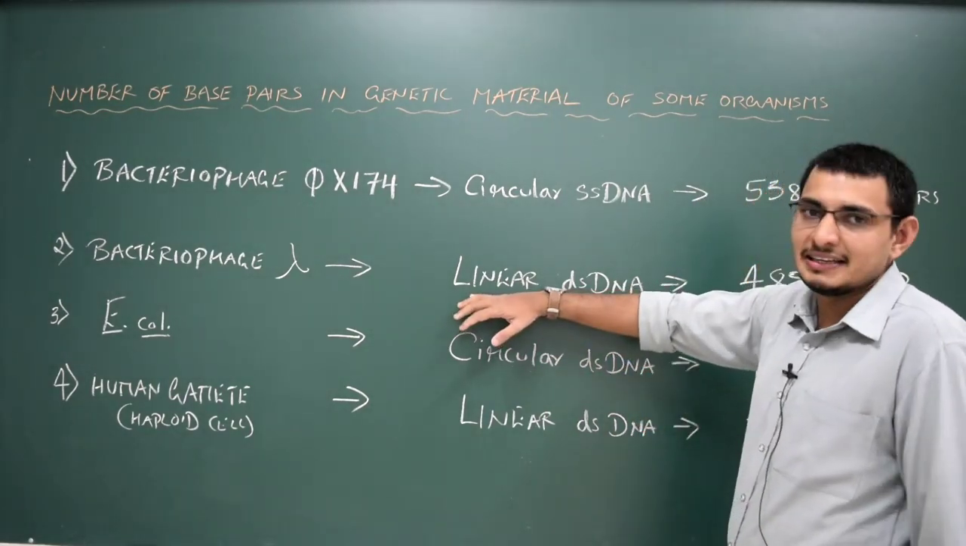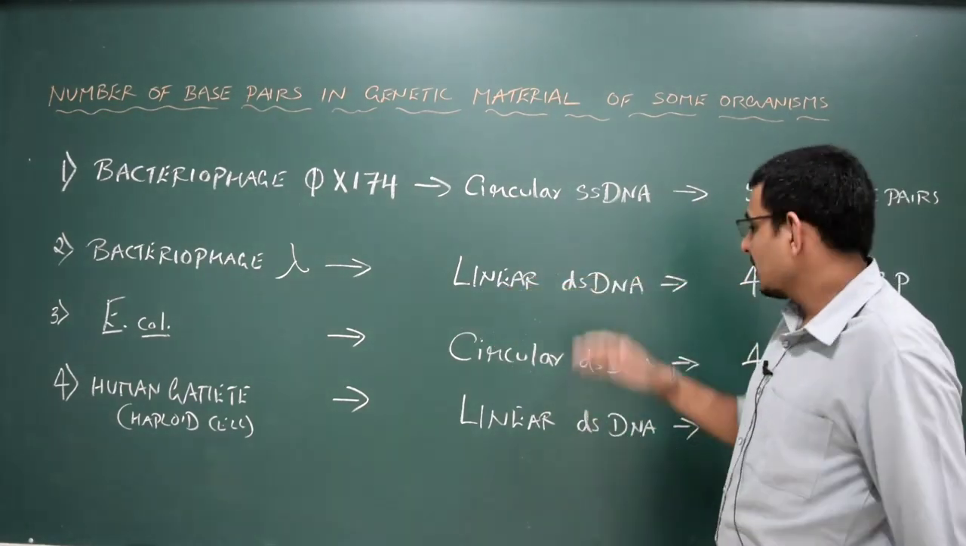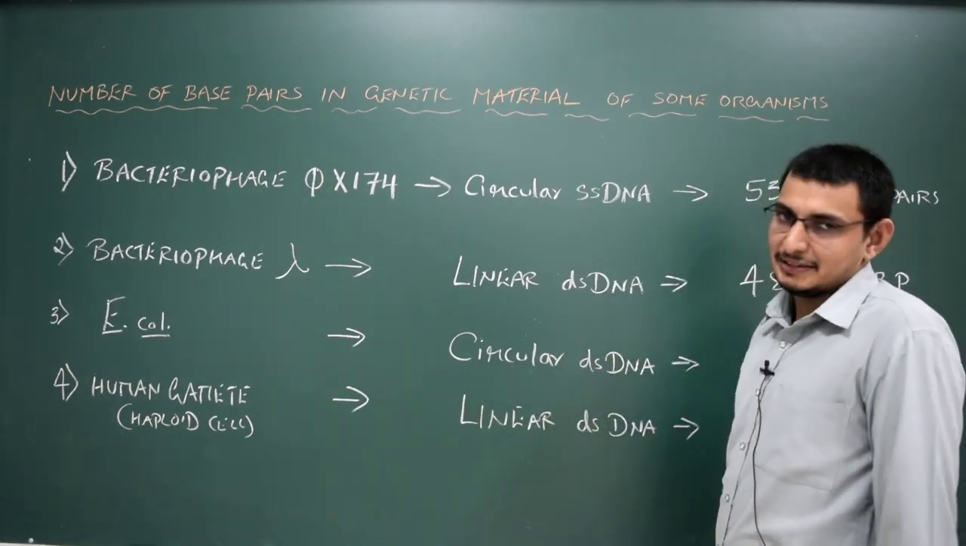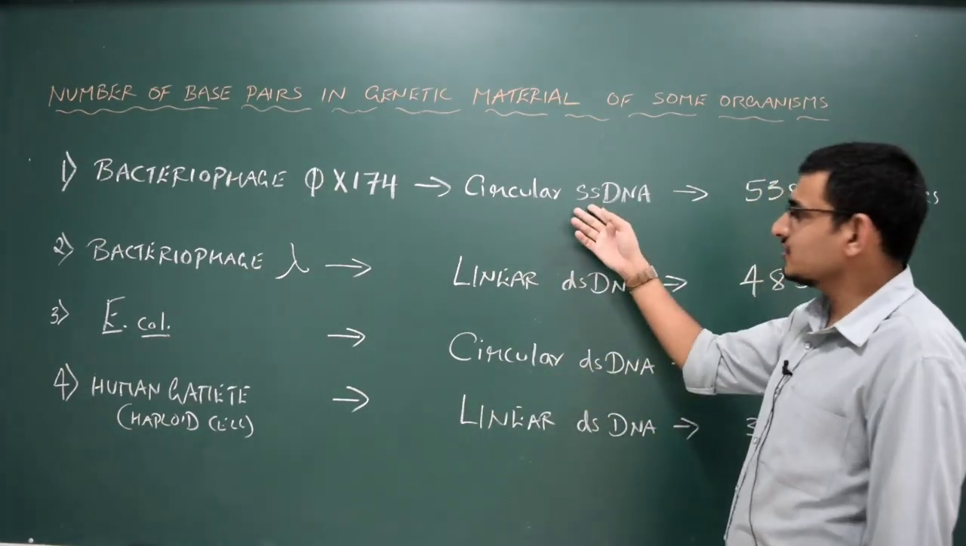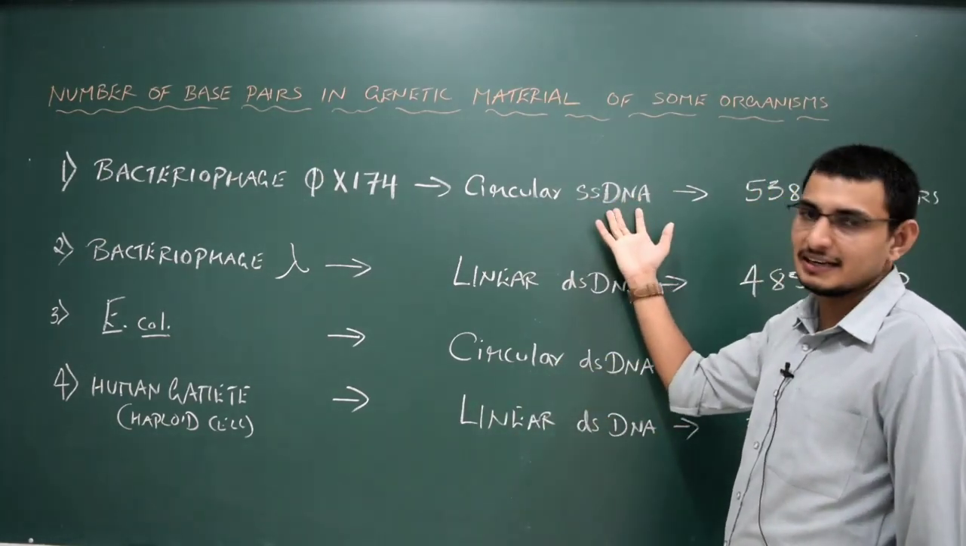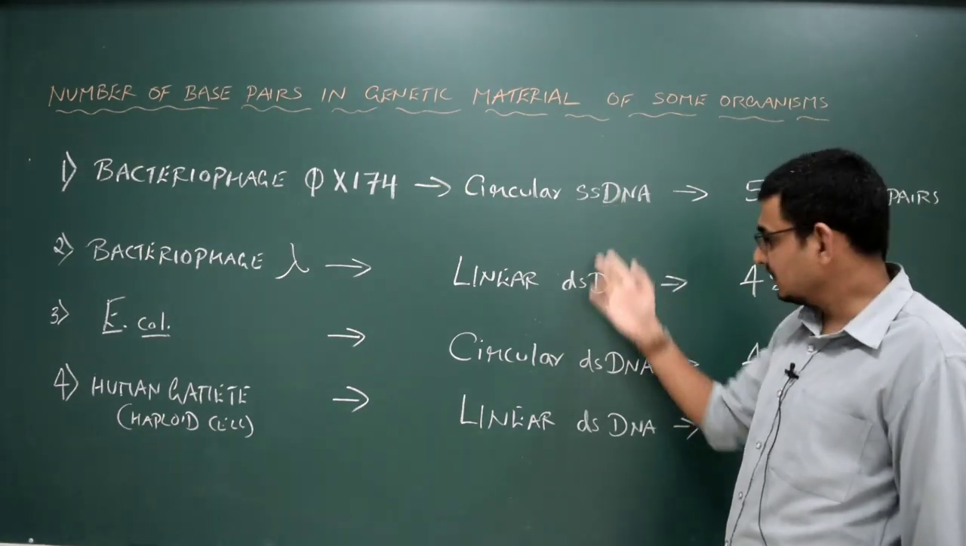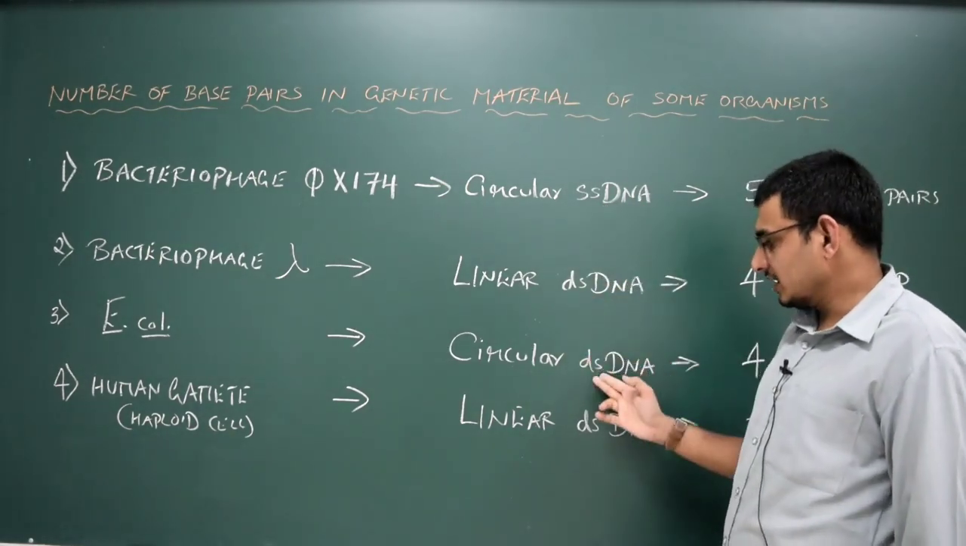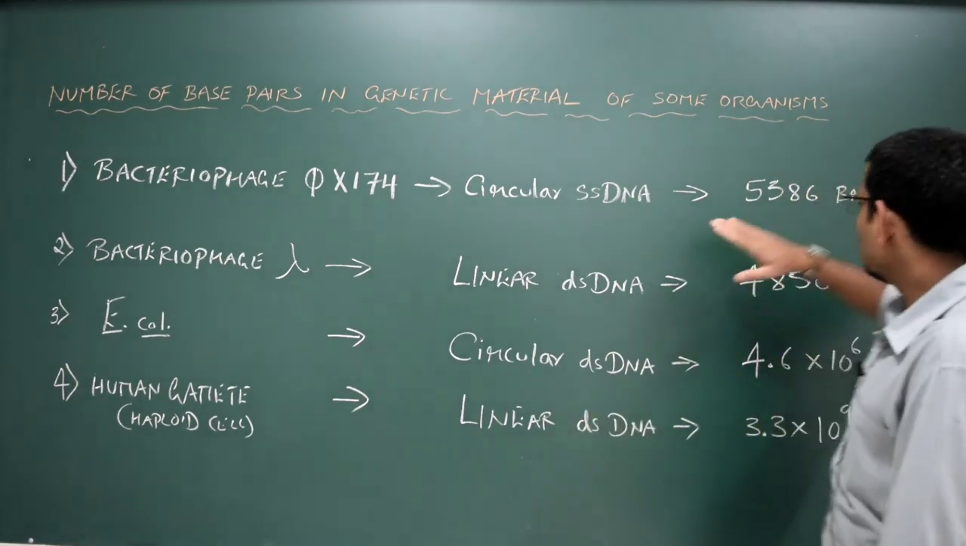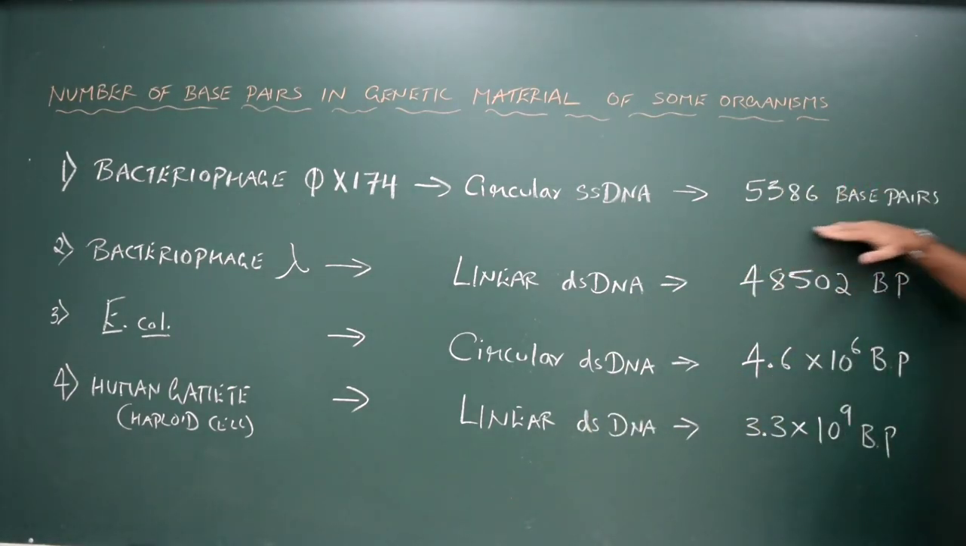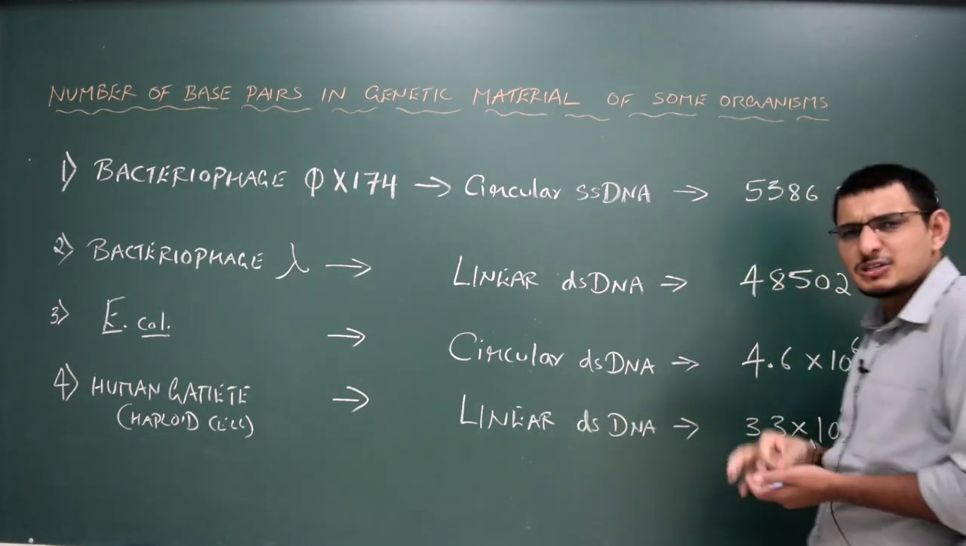Here I have written linear. Linear means straight, whereas circular is circular. This is the type of the DNA, and this is the strands. How many strands are there in a DNA? In this case it is single strand, in this case it is double strand, double strand. Whereas here I have written the total number of base pairs. Very simple, it's very easy.